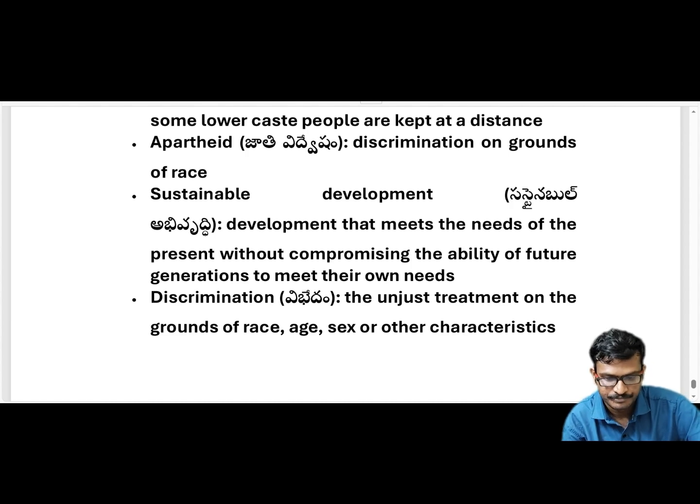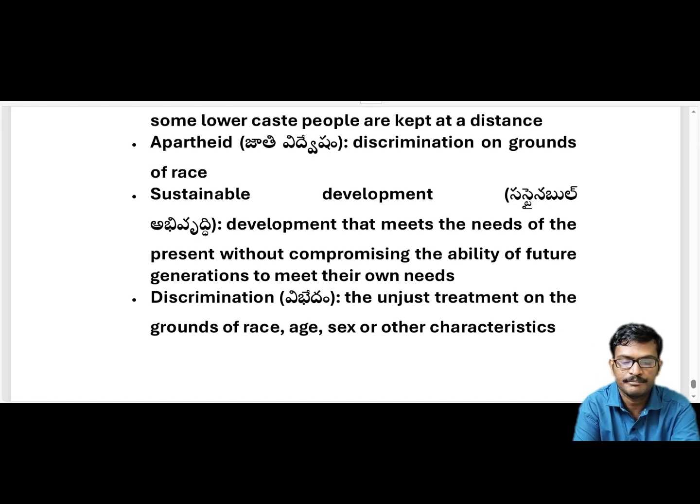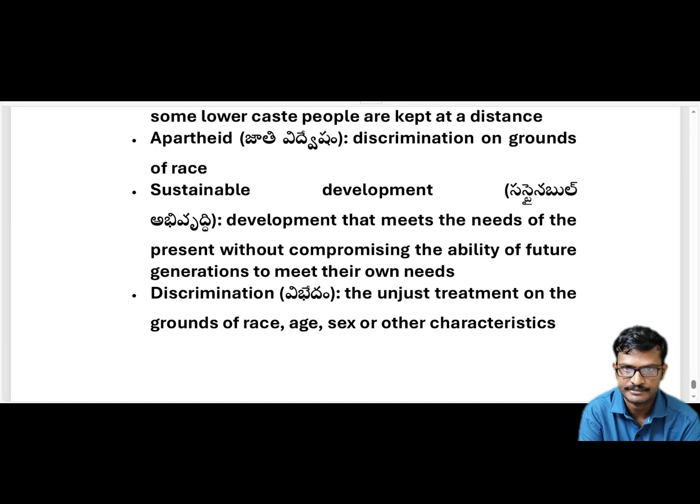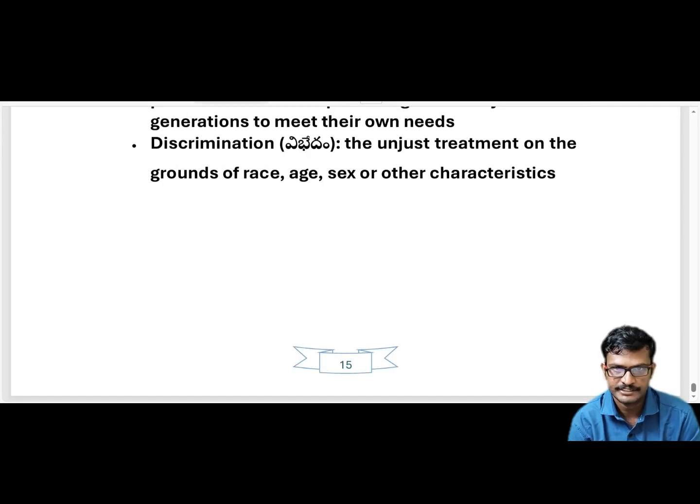And discrimination is unjust treatment on the grounds of race, age, sex or other characteristics. Here, discrimination is unjust treatment based on race, age, sex or other characteristics. This is all about it. So with this, the lesson comes to an end.